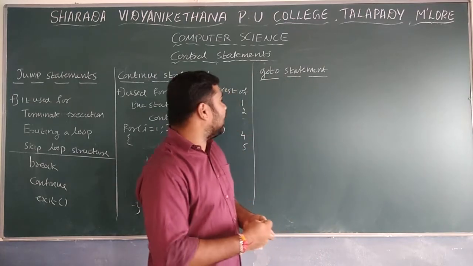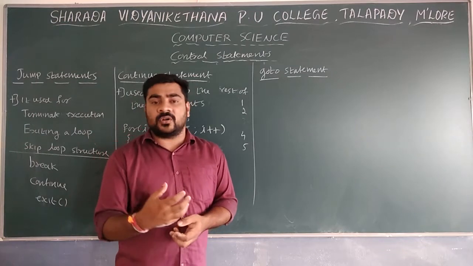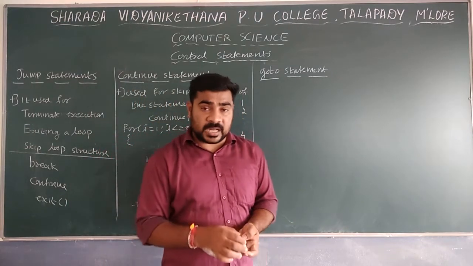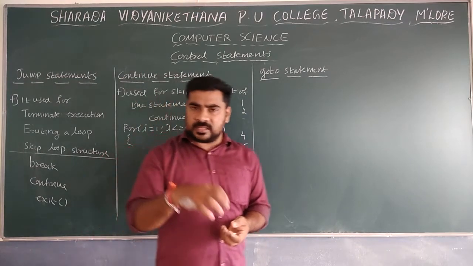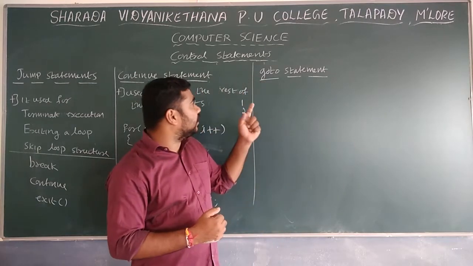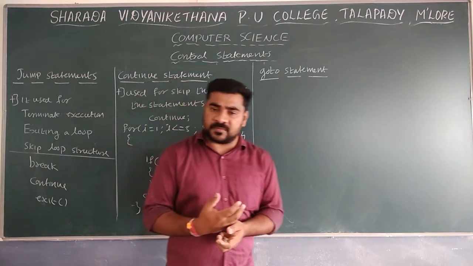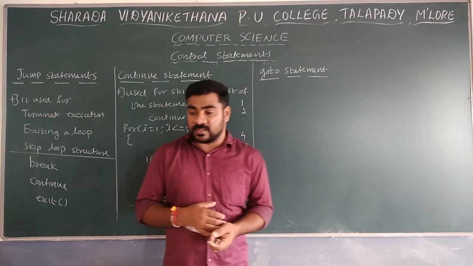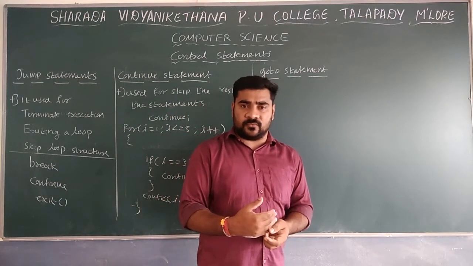And the last one more type of structure is known as the goto statement. The goto statement is known as an unconditional jumping statement. Within a program, if you want to jump from one place to another place, then we make use of the goto statement. If you use the goto statement, there are 2 types of jumping available: one is forward jumping and the other is backward jumping.